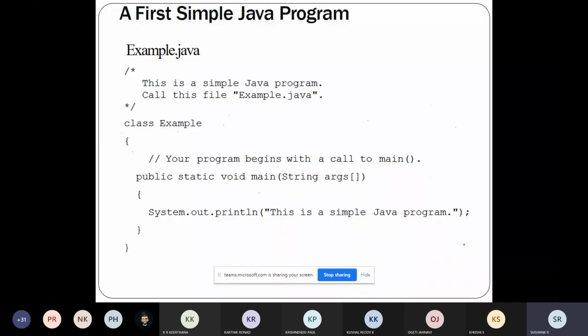The next thing is we will talk about the contents written in this file. I told you that this file example.java starts from this line. The program begins with slash star and two lines of comment, and it is ending with star slash. What does this mean? This is a comment.